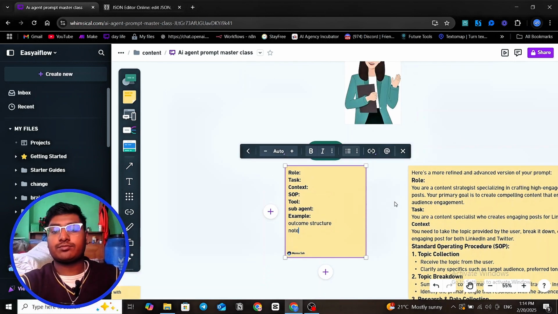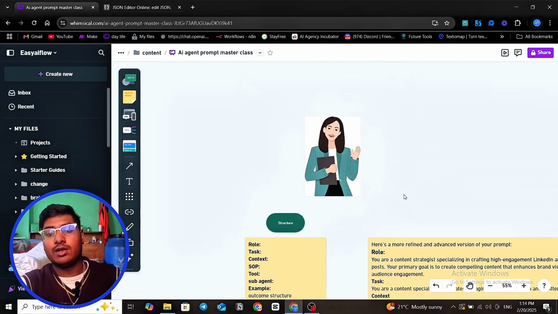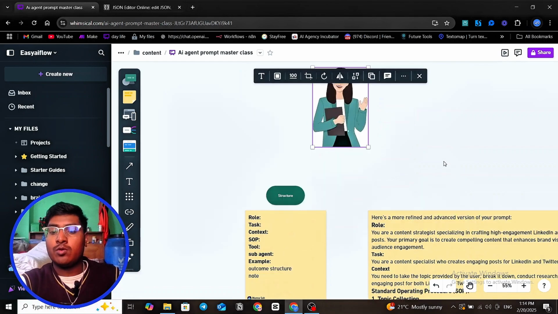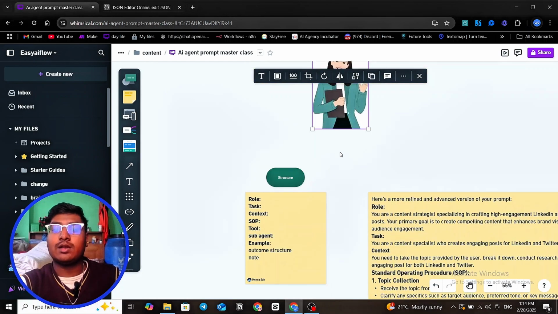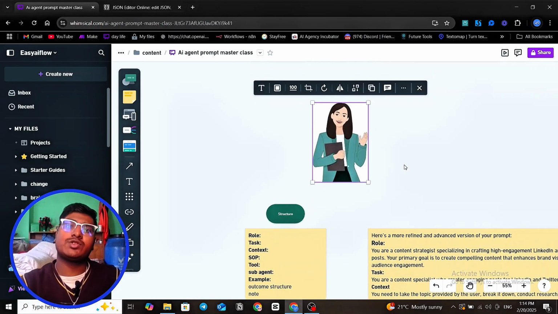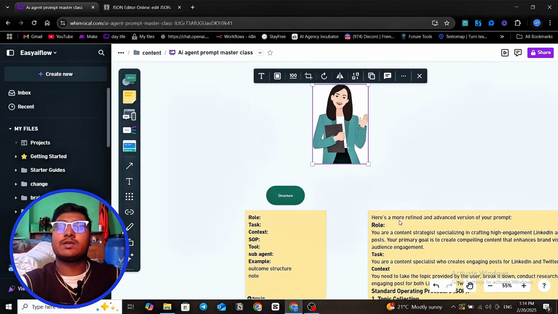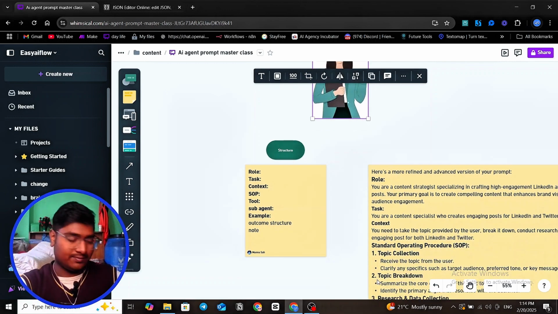Let's suppose, again, the example of Mary. We train it on everything about Mary, but whenever we have an overload of context, it may make mistakes. So what we do is tell it: you have to not do this, you have to not do this, you have to do this. That's why we also have a note section. Whenever a mistake happens, put a note so it can better understand. Okay, this thing happened. Put the strict statements of what not to do in a note section, instead of just training and saying whatever you have to do. That's all.